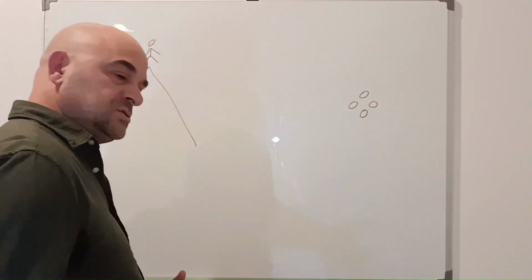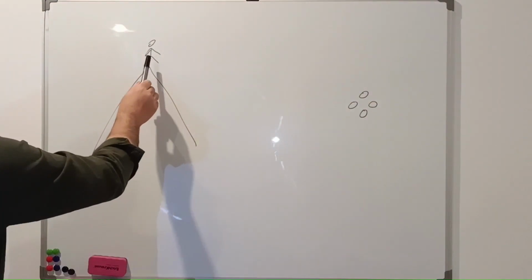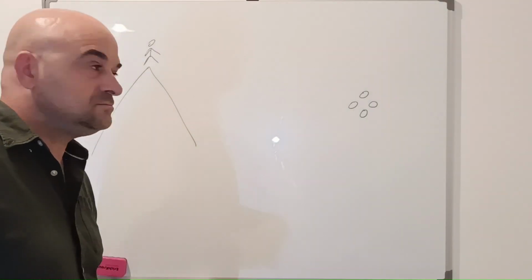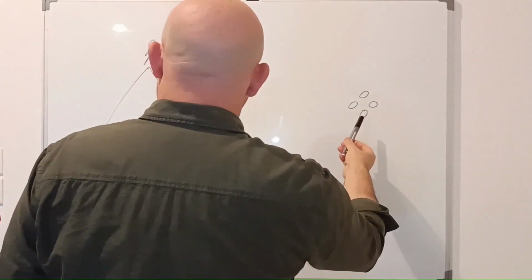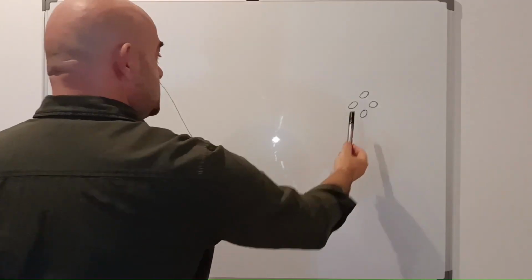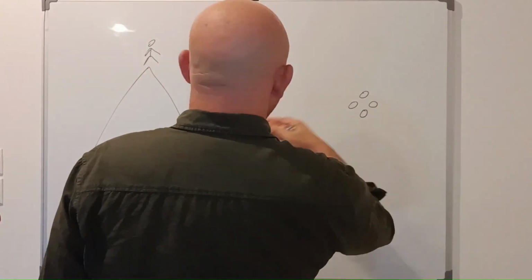He has his foot above the balls here, and the balls are not moving. At some point, the human raises his foot, and the balls are moving.